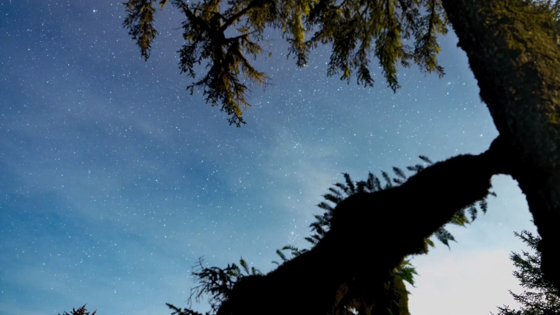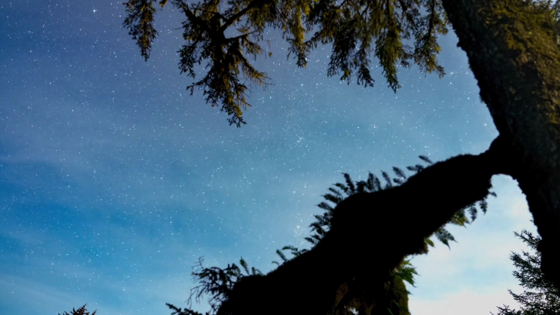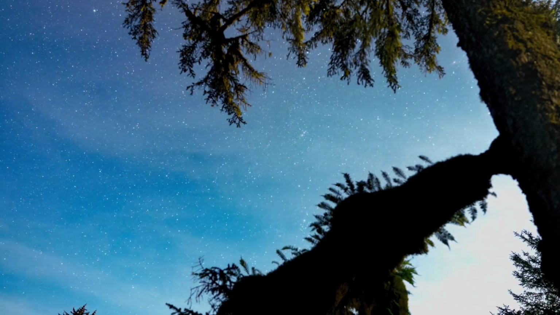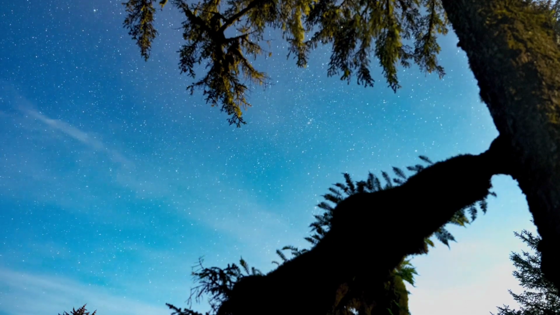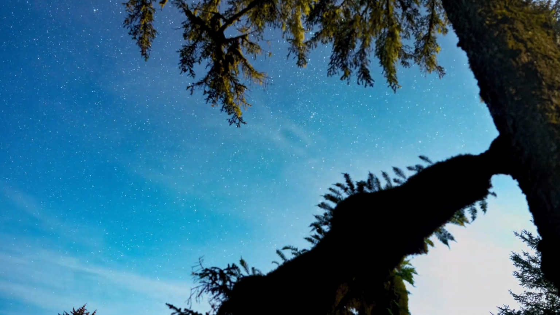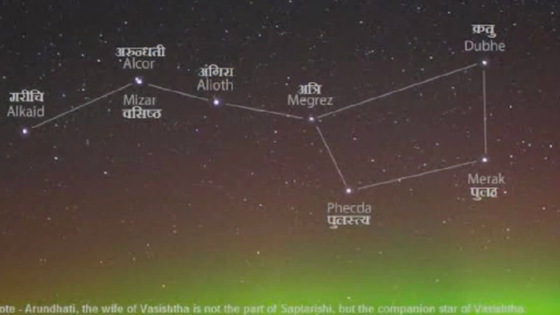The constellations were used as a guide for planting and harvesting crops and slaughtering animals. The most easily recognizable constellation is the Saptarishi, which is a group of 7 stars. All of you underline this.